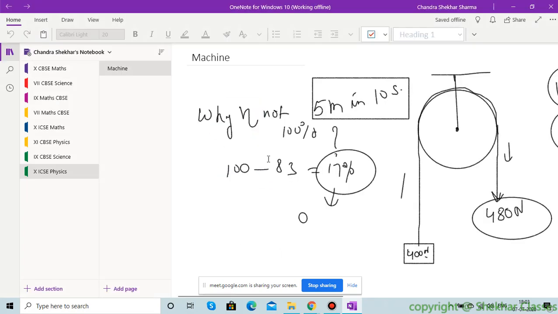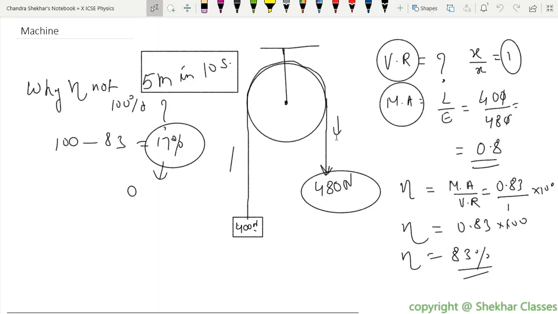Anyway, the next question is: how much power was developed by the boy in raising the load? Can we calculate that?